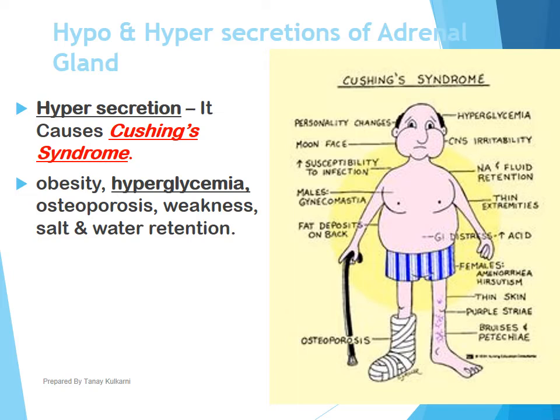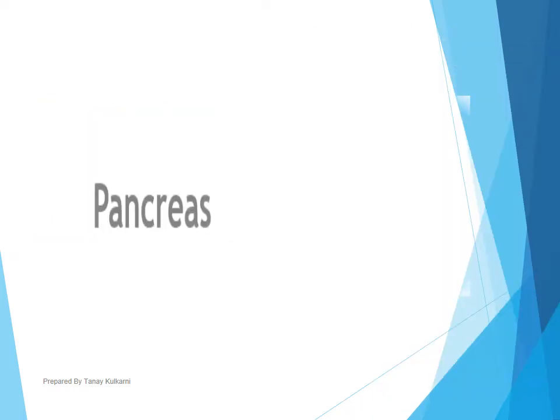Okay, osteoporosis, as you can see in the picture nearby, the bones will become weaker, and the plaster has been applied on the leg. Central obesity, and because of salt and water retention, the face will become fluffy, or you can see that label, moon face. Okay, we'll go ahead.